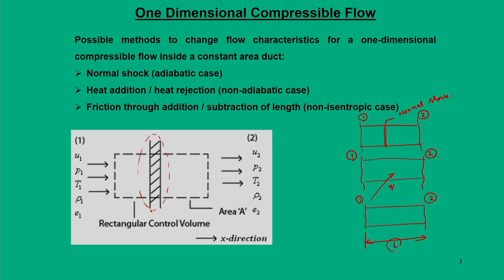Here the driving factor by this length is the friction. So these are the three broad areas in which we talked about compressible flow property change: through a normal shock, heat addition and friction. And the very basic fundamental figure is shown here, a constant area duct.